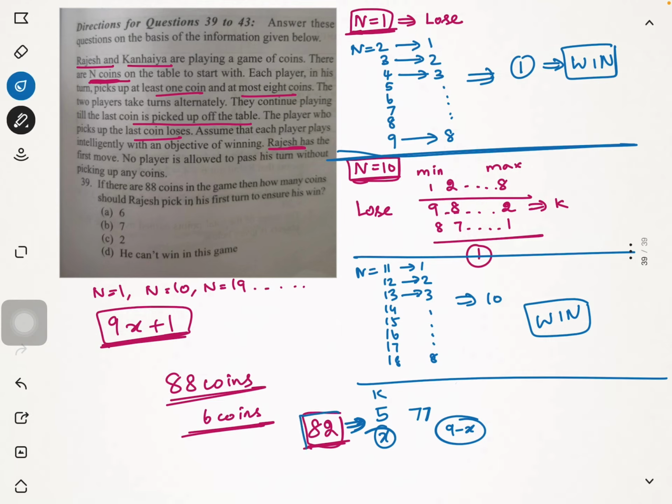If I pick 9 minus x coins, what is happening here? Initially there were 82 coins, and let's assume that she picked 5 coins. Now I will pick 9 minus 5 coins, which is 4 coins, and there will be 73 coins left for Kanaya, which is again a 9x plus 1 number. So whenever she is picking x, I am picking 9 minus x. Why am I doing this? Because by doing this, I am forcing Kanaya to stay with just 9x plus 1 number of coins.